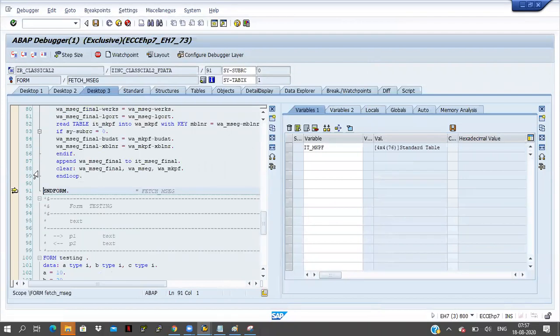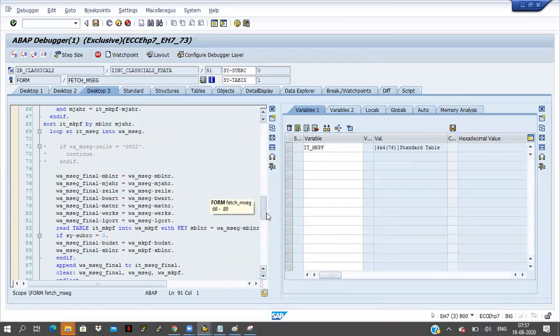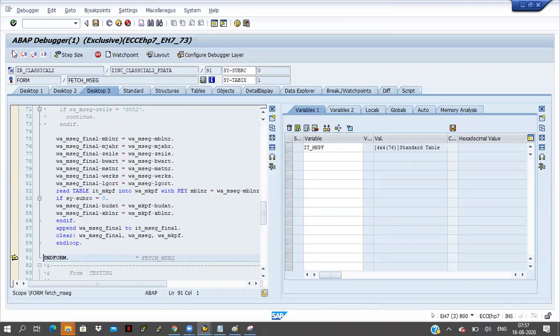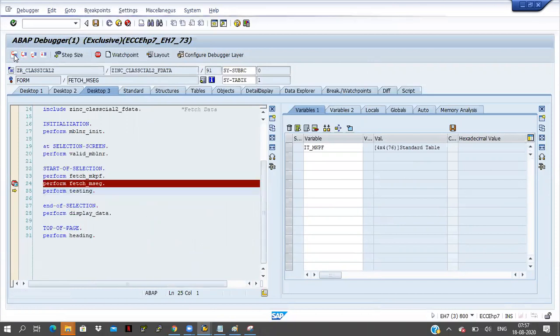See, it is coming to the end form directly, means it is skipping all the lines available in this subroutine or subprogram. The lines are not executing here. You click on F5 button, it is coming to the next form. If you check here, IT AMSEC, 0 records are available, means those lines are not executing here. That is what I have written here.